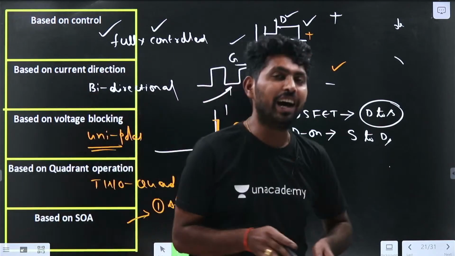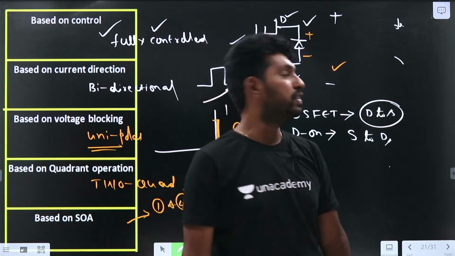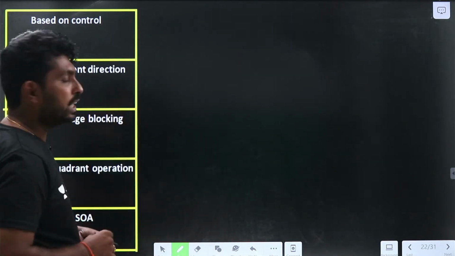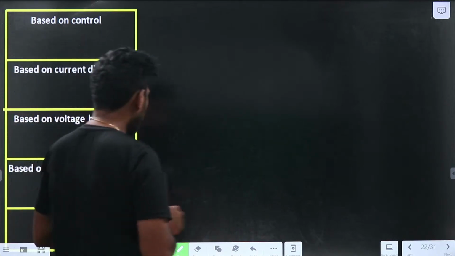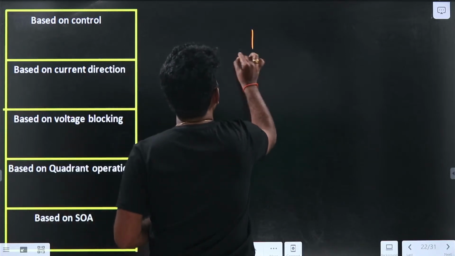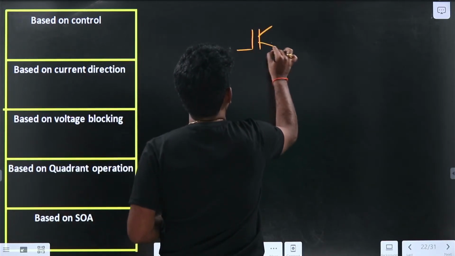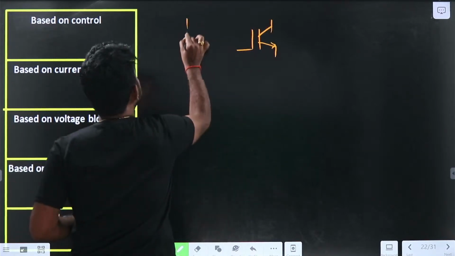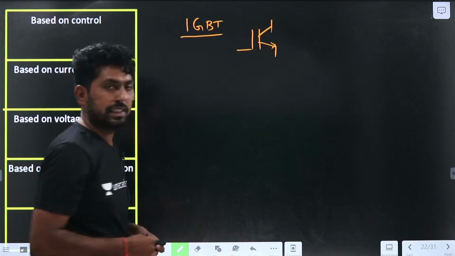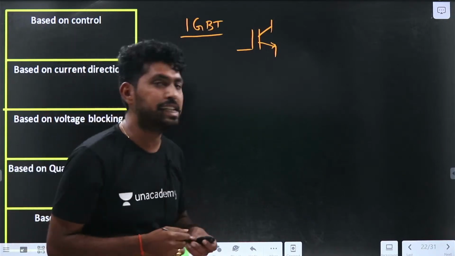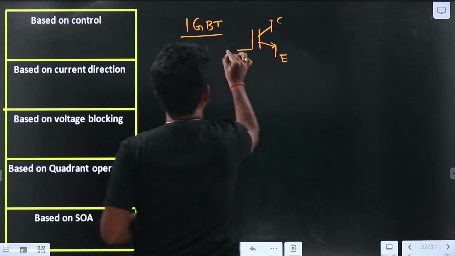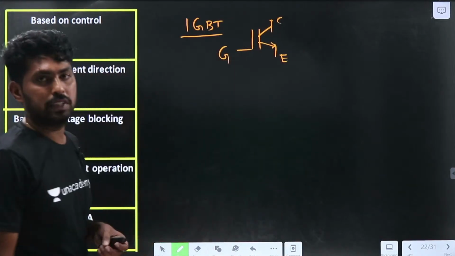Now let us see the last device, which is the IGBT. IGBT is nothing but the insulated gate bipolar transistor, which has three terminals: collector, emitter and gate.